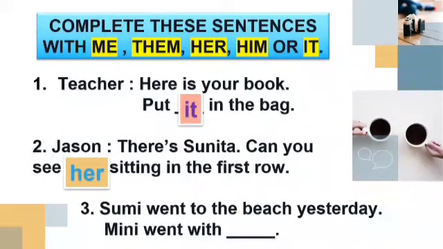Now question number 3, Sumi went to the beach yesterday. Minnie went with dash. Children, as I told you, with some small words we are going to use a pronoun after them. So with is a small word and after with we are going to write a pronoun. And children, by the word Minnie we got to know that we are talking about a female. So Minnie went with her.